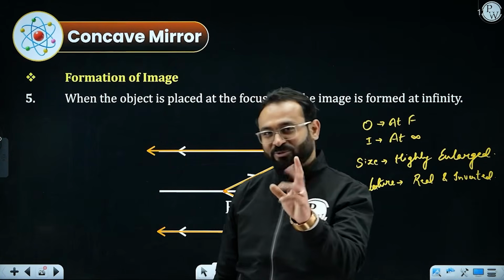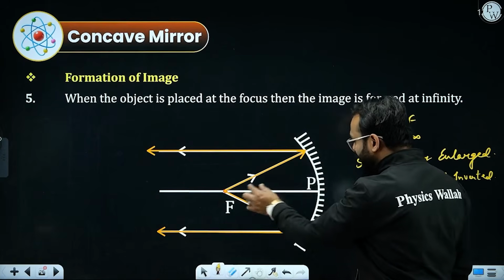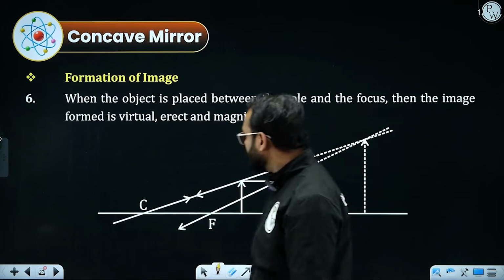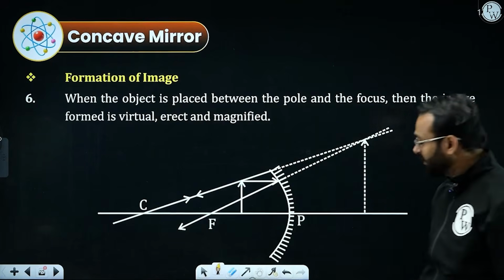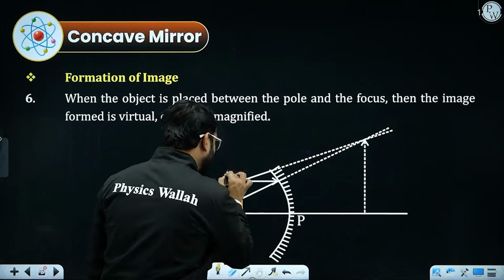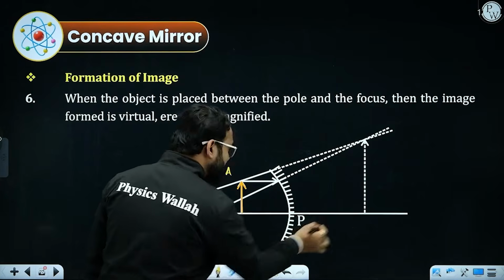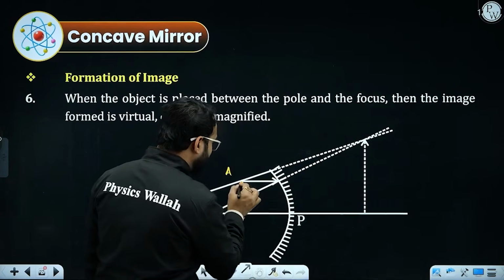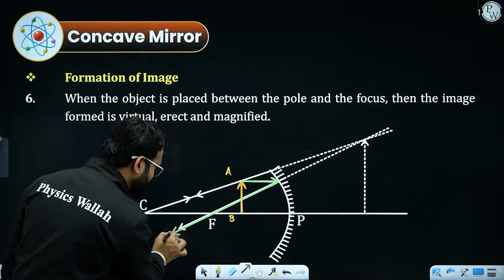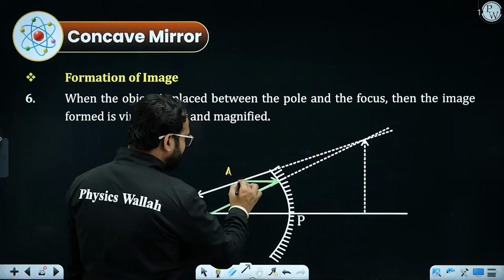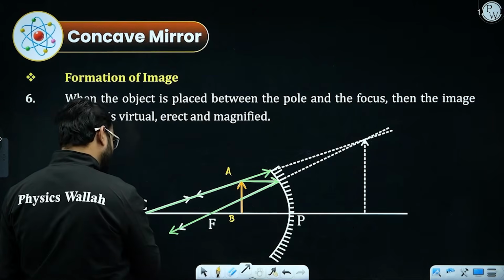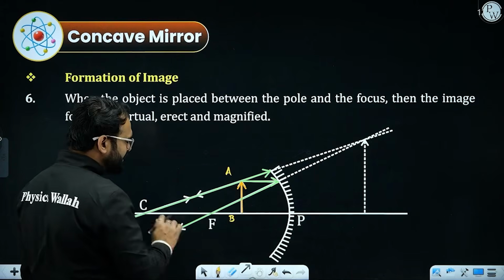Now the twist begins. Now I'm going to place my object between principal focus and pole, and I will be obtaining something different. So let's do it. So I have taken this object, naming it as AB, following the rules, which says if the ray of light going parallel to the principal axis, after reflection it will be passing through focus, and if the ray of light passing through the center of curvature, it will be following the same path.